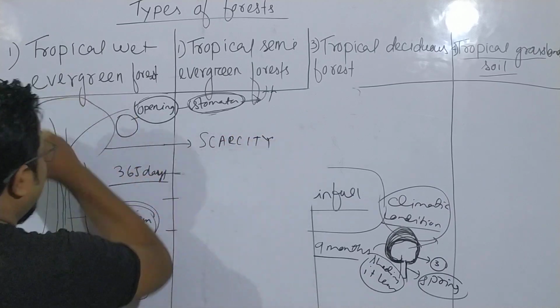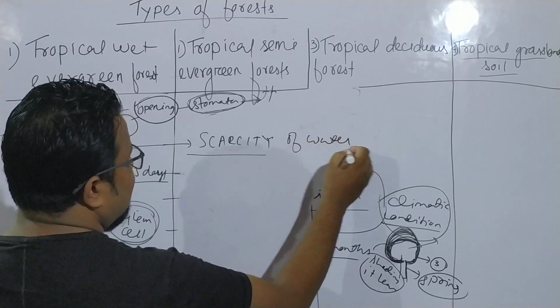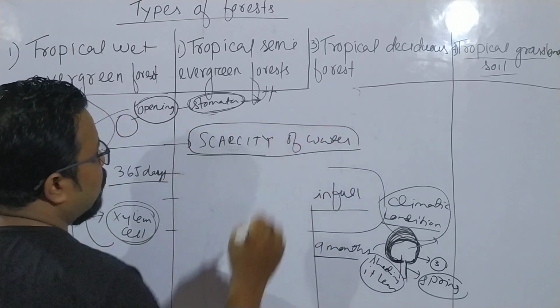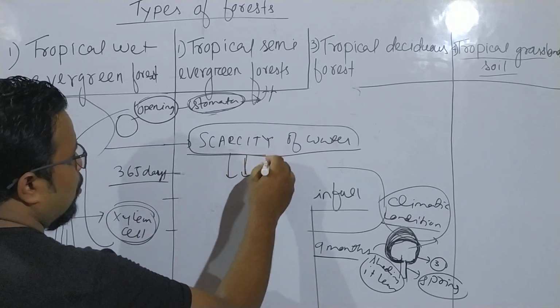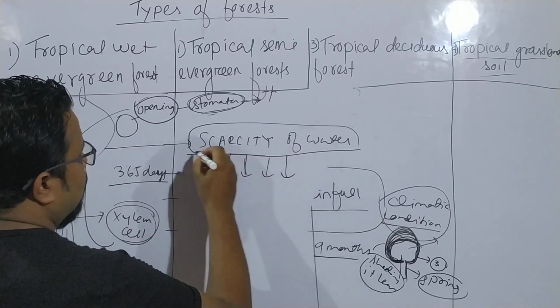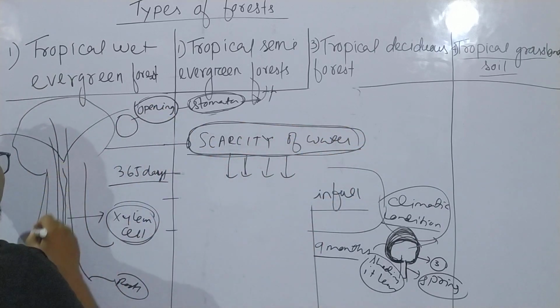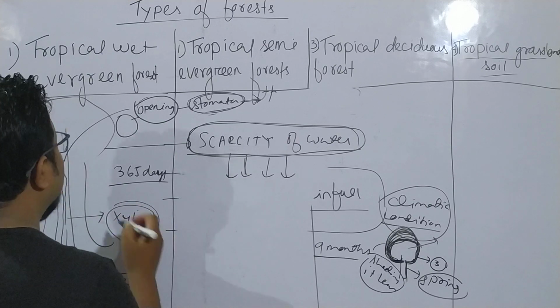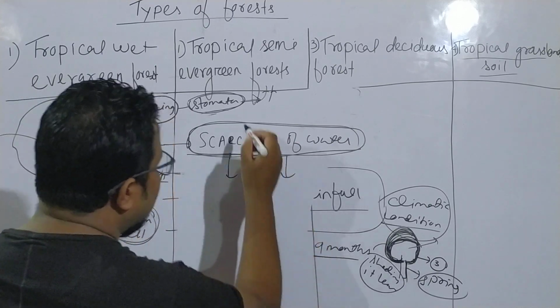These plants will feel scarcity of water. If it feels scarcity of water, then the plant will be endangered, because without water no life can exist. Similarly, it is feeling less amount of water, scarcity of water, so its life is also in danger. That's why it sheds its leaves.